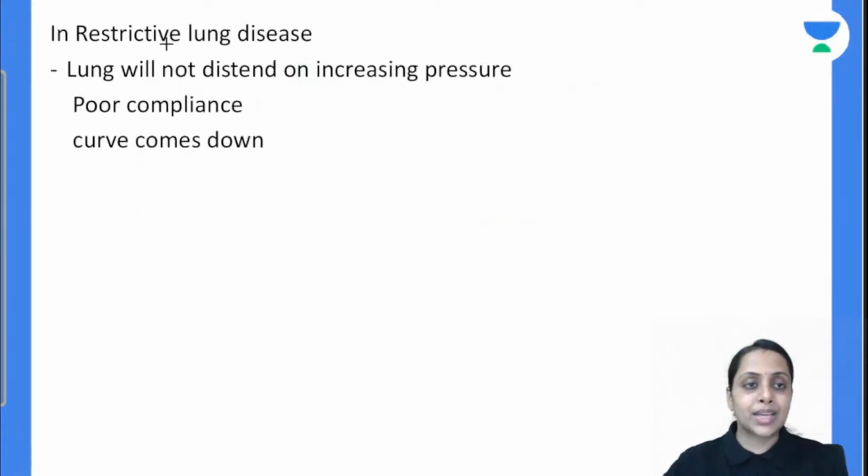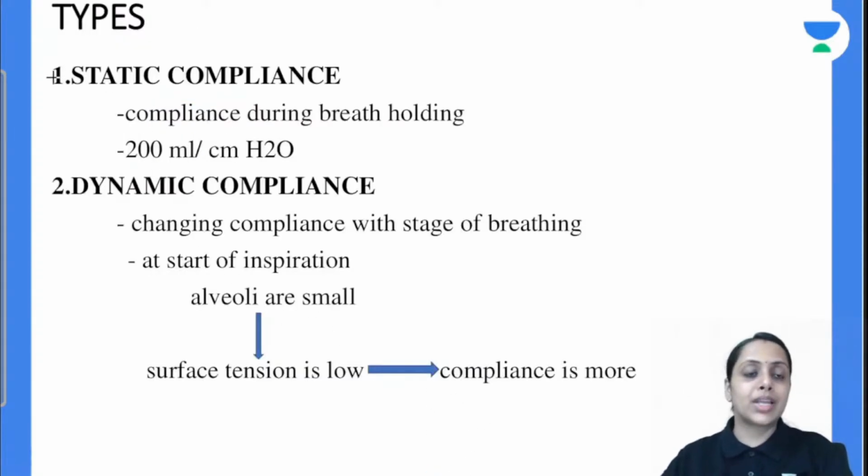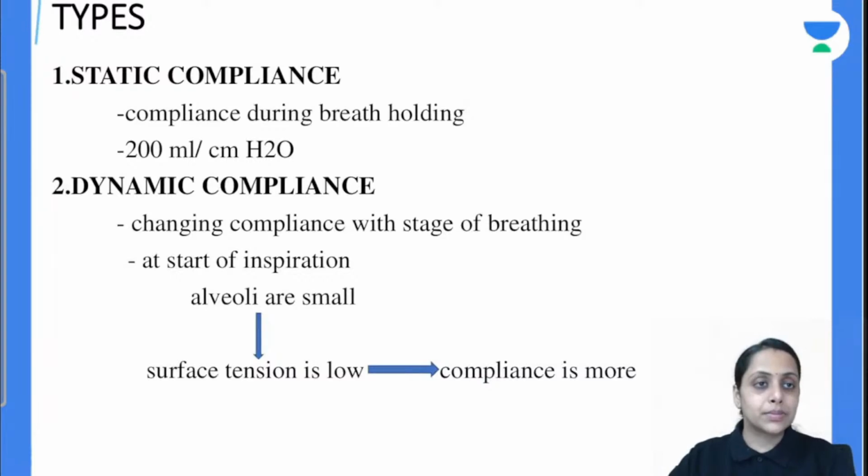Moving further, same thing is written out here. In restrictive lung disorder, lung will not distend on increasing pressure. So that's why we'll get this poor compliance and curve will come down. Coming to the next type of compliance.